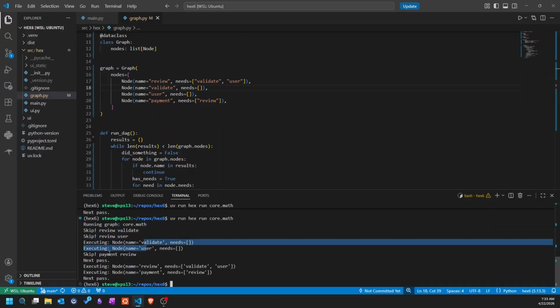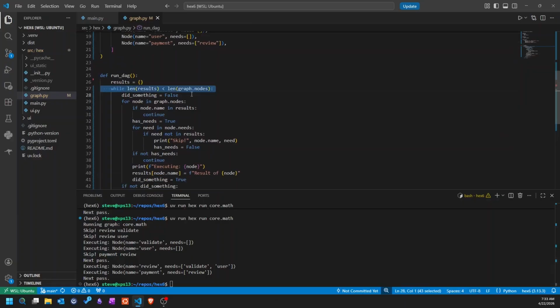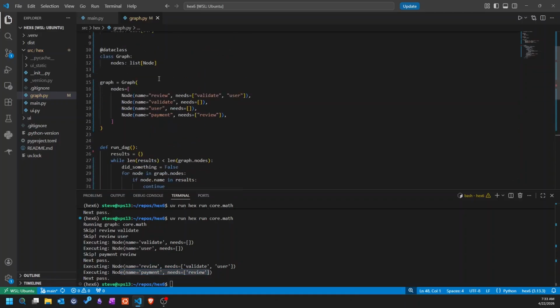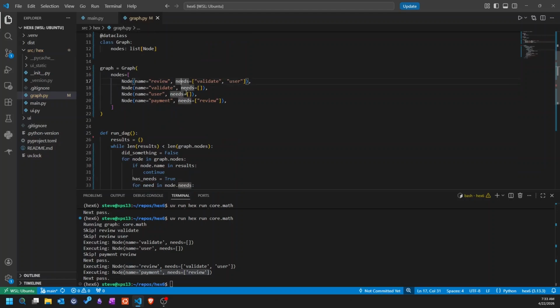Then it runs validate and user, skips payment because it needs review, and then it's going to do this while loop here. It's going to go do an entire additional pass across the graph, and then that time it can execute review because validate and user have run, and then it can execute payment because review ran. And that's it.